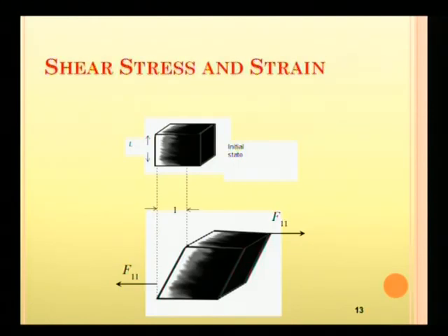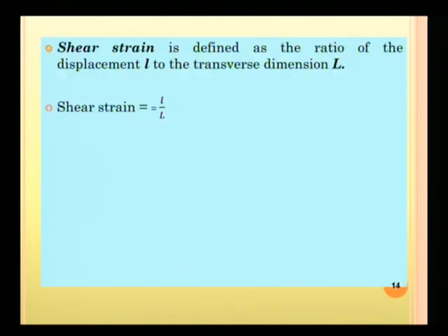Third is shear stress and strain. The force applied is parallel to the upper face. This type of stress will change the shape of the body. See in this figure, due to shearing stress, the shape will differ. How to numerically define shear strain? Again it is equal to small l by capital L, where small l is the displacement and capital L is the transverse dimension. So small l by capital L is shear strain.